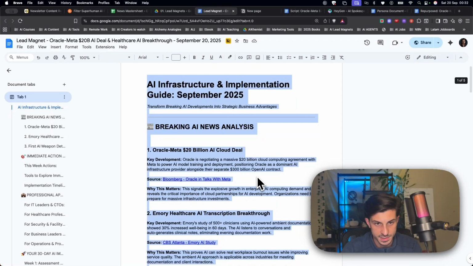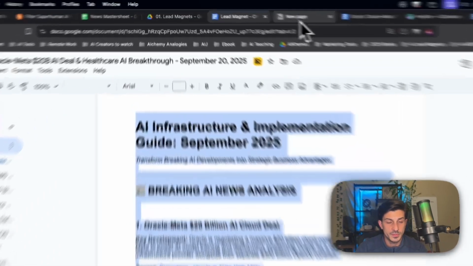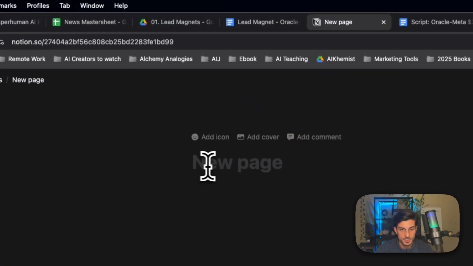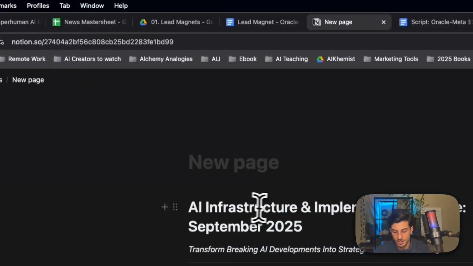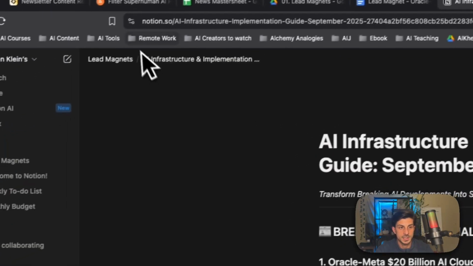But before, here's a quick tip. If you prefer using Notion pages, you can simply copy and paste it, and there you go. It's done. We got that set up on Notion, and you can share the link.